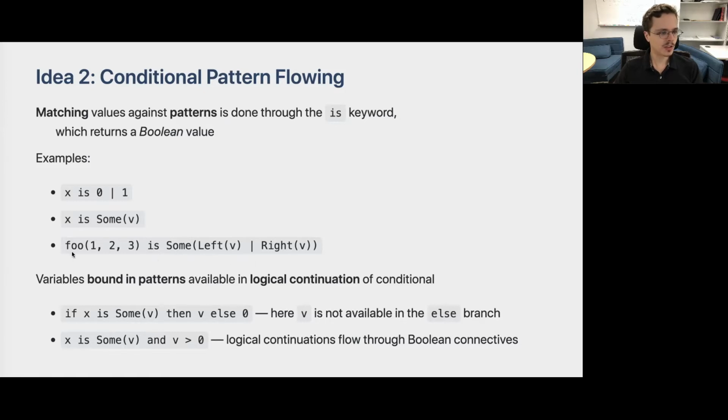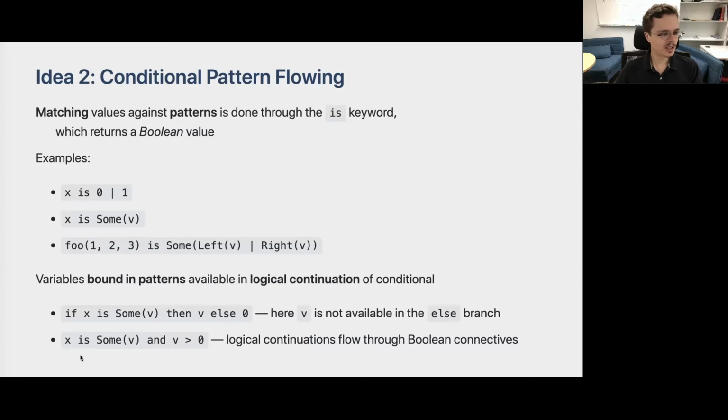Here we are matching the result of the call to the function foo with a sum pattern whose value is either left of some v or right of some v. Variables bound in patterns are available in what we call the logical continuation of the conditional expression. So while the conditional expression returns a Boolean, it also binds some variables that are available in the corresponding branch of an if-then-else, for example, or in the rest of an expression that is constituted of an AND logical connective.